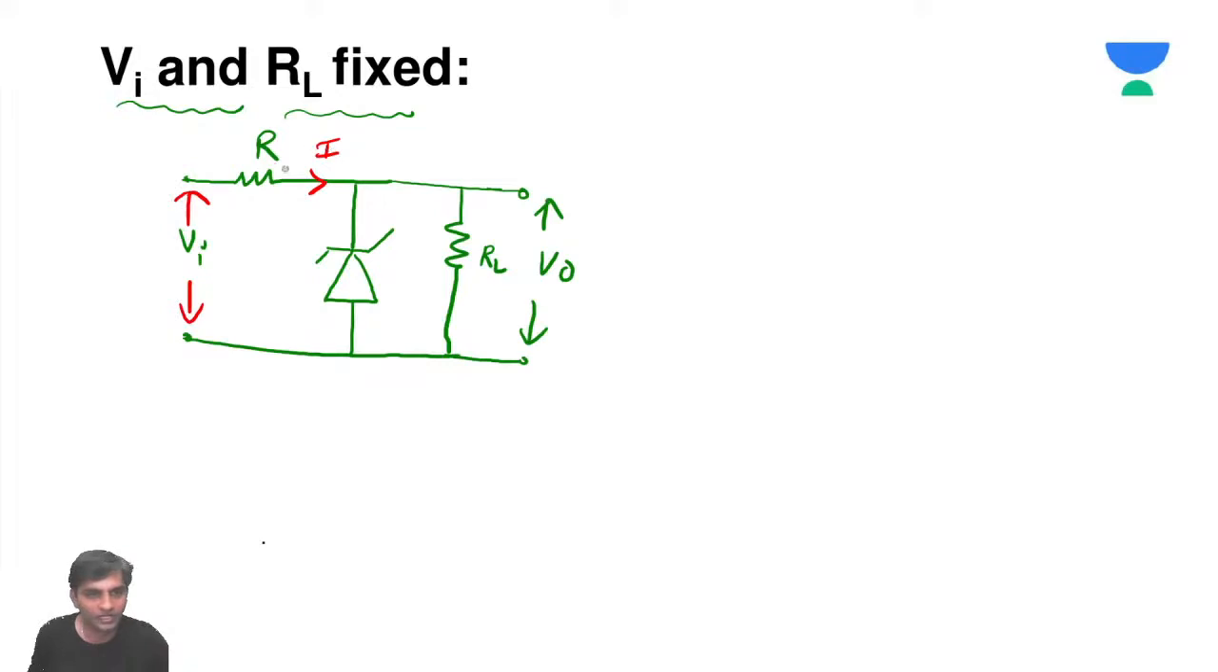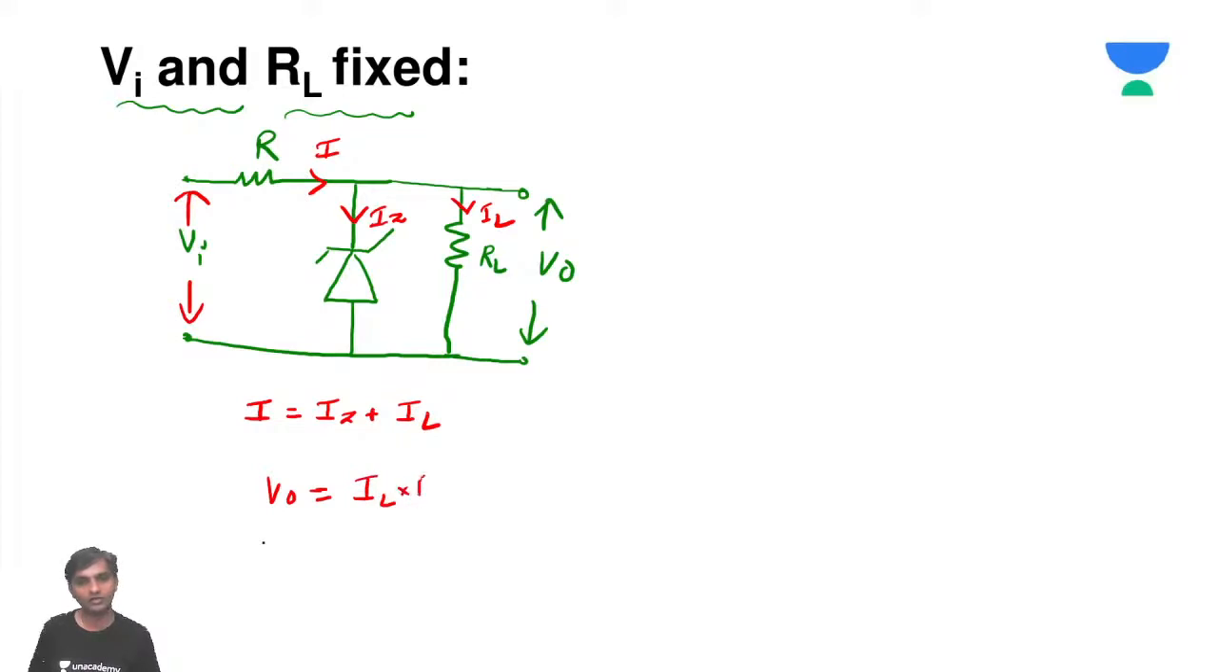So now the total current I is, assume, going to have some current IZ here and some current IL flowing. So what can I write? I can write I is equal to IZ plus IL. And what is going to be V naught? V naught is going to be simply IL into RL.